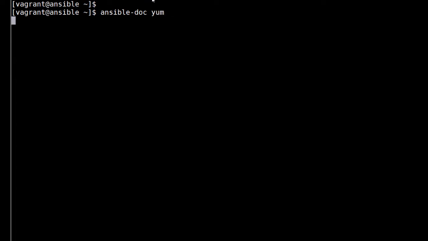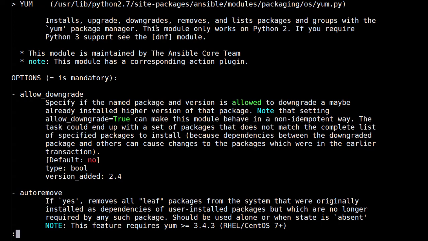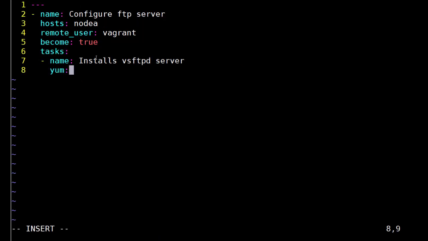Ansible-doc space yum. Go to the example section, see the code and type it on the Playbook terminal. The two lines after yum are parameters of the yum module and parameters are always indented by two spaces. The two parameters are name colon, which package to be installed. Here it is vsftpd, and next state colon latest.